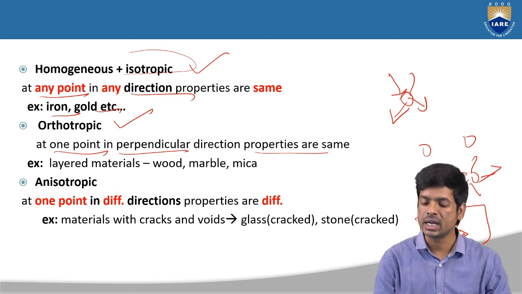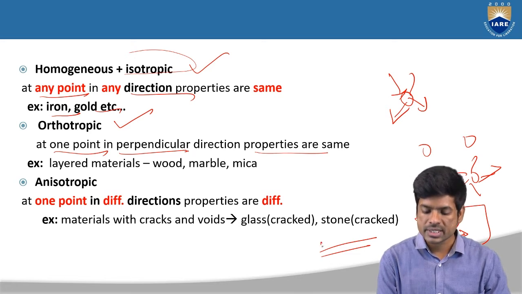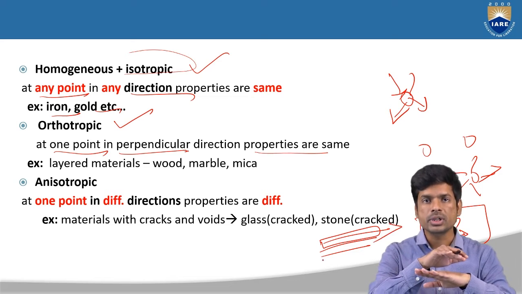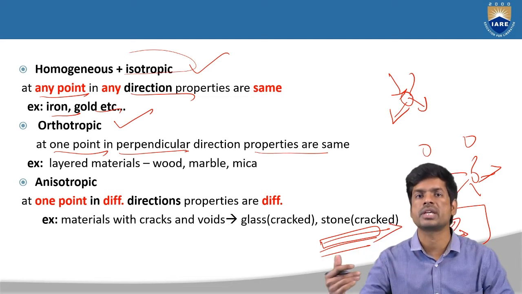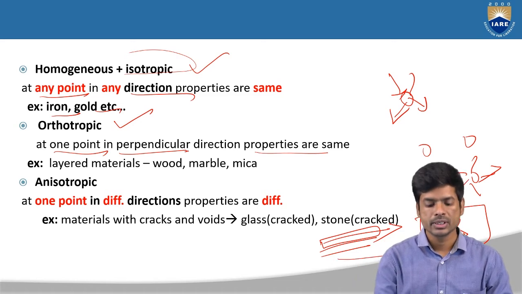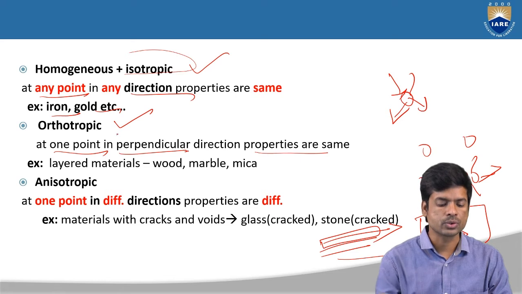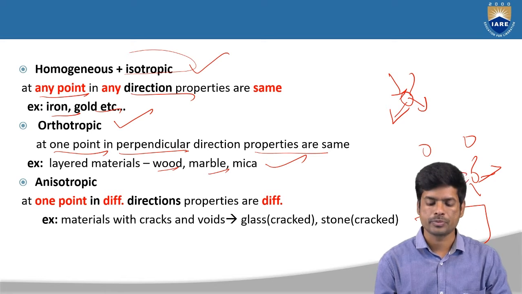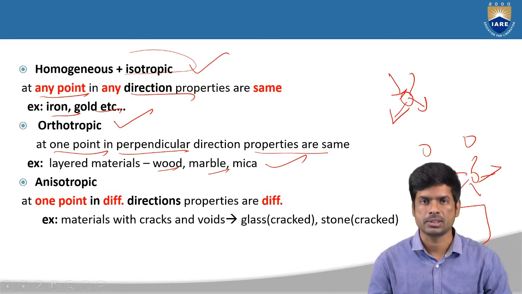If you take any layered rocks, layered stones, and you break that stone, it will be broken into pieces in this direction only, in this layer-wise direction only. That means in that particular horizontal direction only the properties are same. That is why it is breaking in that direction specifically. So this is one of the examples of orthotropic materials like wood, marbles, and mica. These are going to have the properties in perpendicular direction.